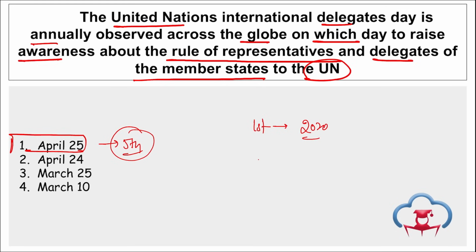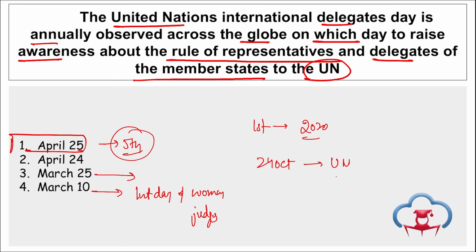Then on 24th of October we observe UN Day. Take a note of this. On March 25, we observe International Day of Solidarity with Detained and Missing Staff Members. On 10th of March, we observe International Day of Women Judges. Right? Take a note of this. Moving on, if we talk about UN, who is the Secretary General of UN? Antonio Guterres, headquarter New York, USA, and it was established in 1945.